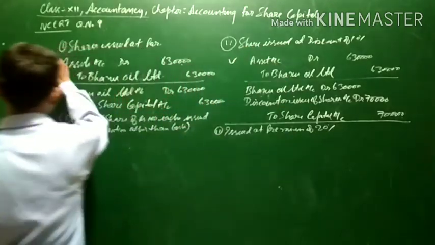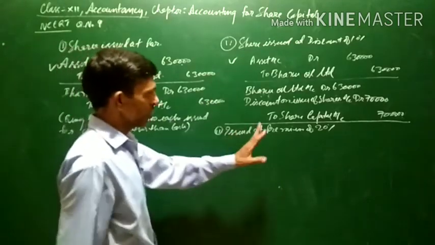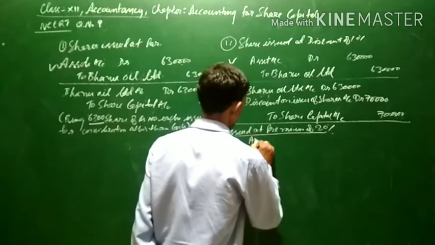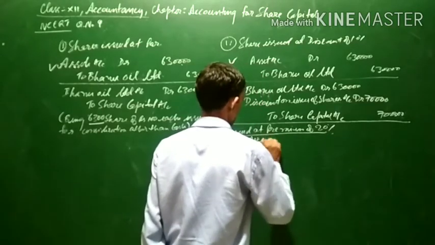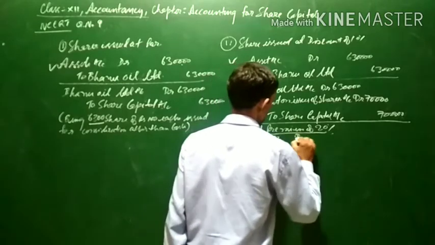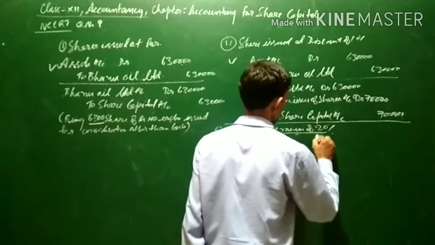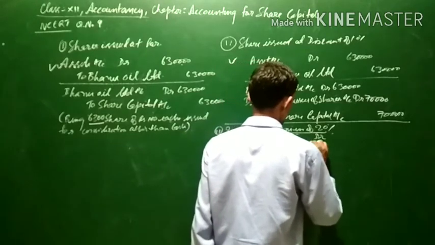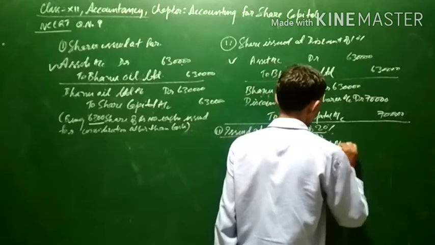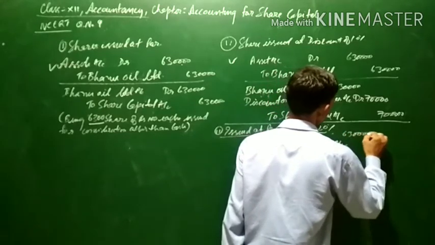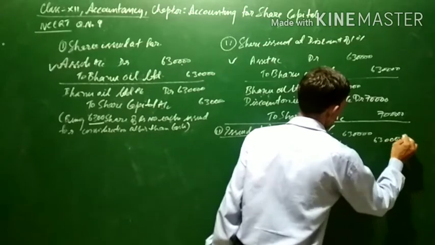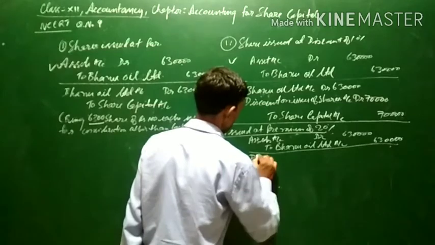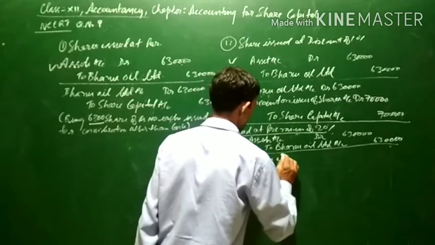In all the cases when the assets are purchased, the entry will be assets account debit to Bhanu Oil Limited account, 6,30,000, being assets purchased.